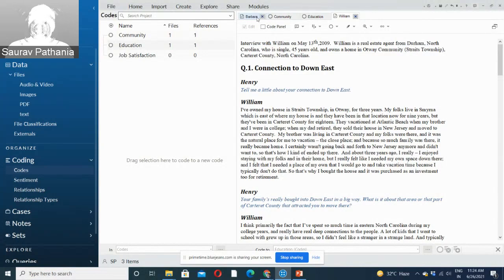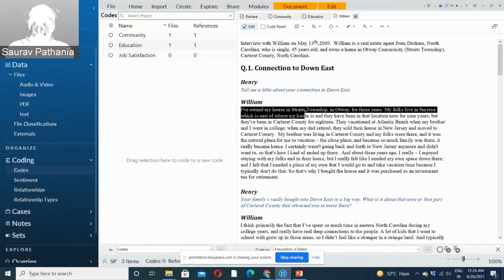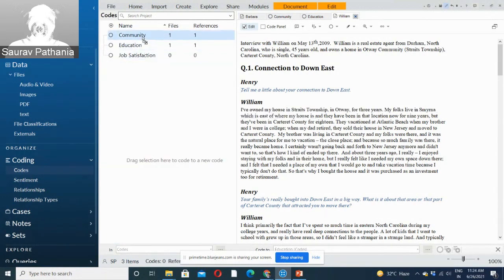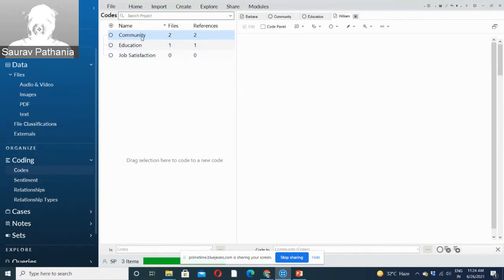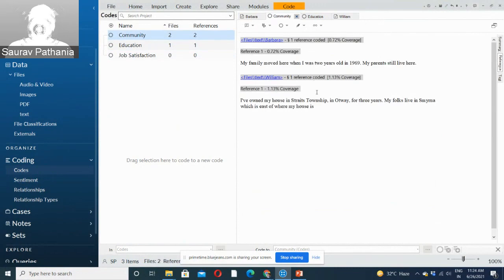So as I was saying, I go to another interview, say Williams interview, and again I see that, just for example, this part of the interview is again relevant to community. What you can do is select this part of the interview and drag and drop it to community. You don't need to follow the same right click; you drop it here. So now you can see there are two files and two references. If you click on community now, it will show you that there are two references coming from two different sources. One is from Baba's interview, one is from Williams interview.